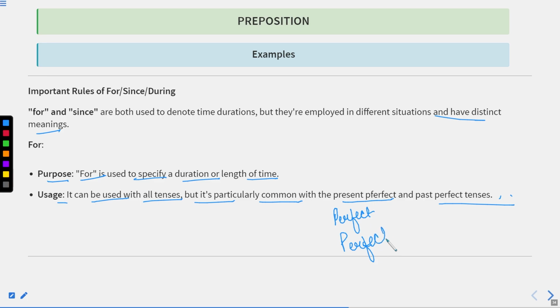Okay, perfect continuous. However, if we talk about future perfect or future perfect continuous, we might not use since. In place of that, we can use from. Okay.